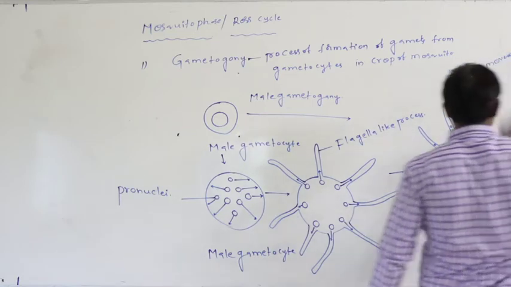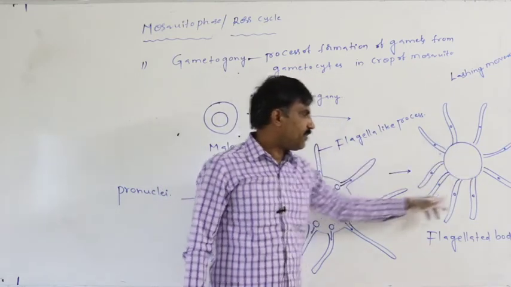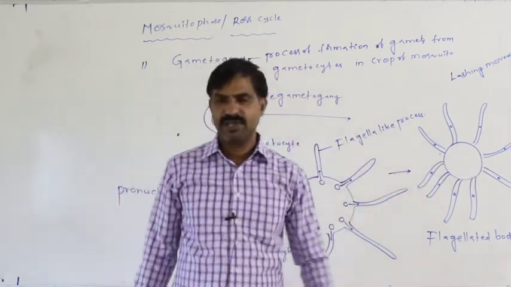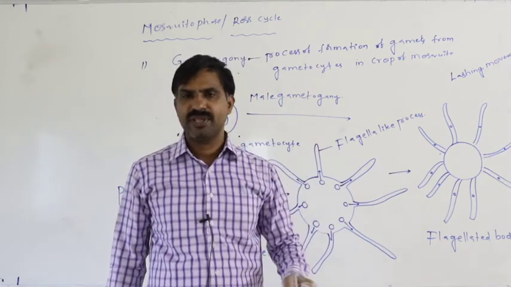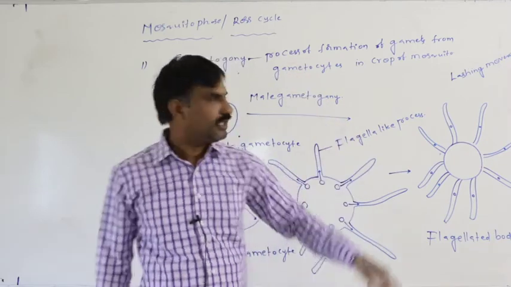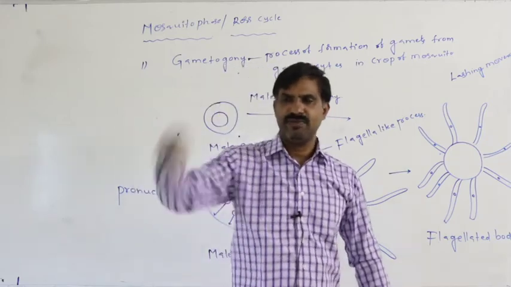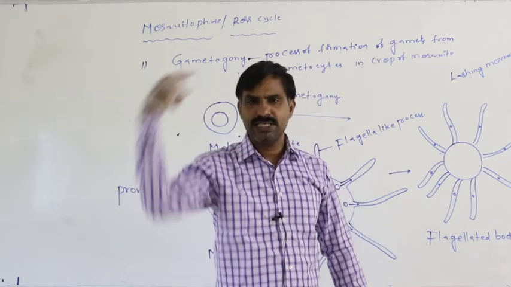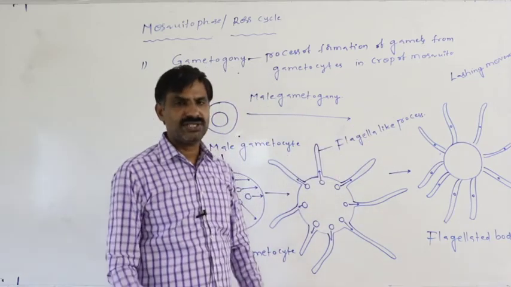Definitely this kind of flagella-like process, after receiving a pronucleus, starts a specialized movement that is said to be the lashing movement. Means a withdrawal movement like this, they may show the lashing movement.